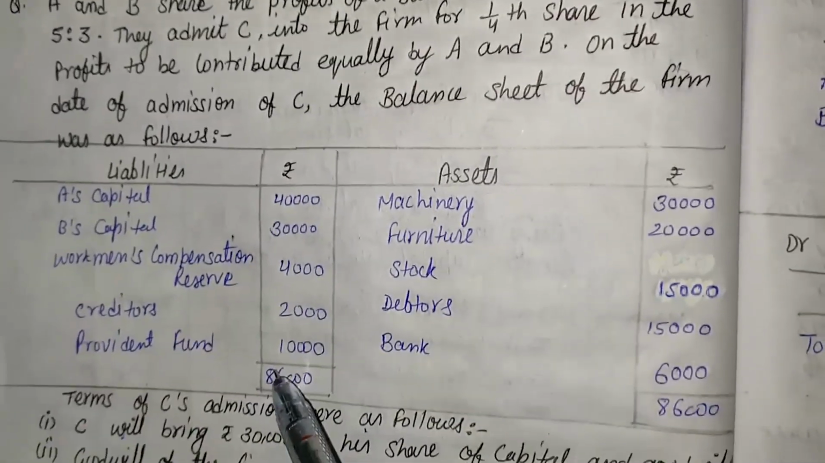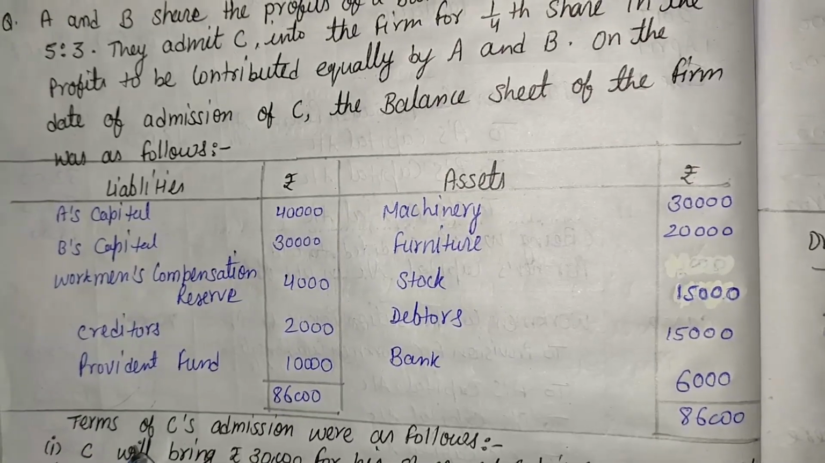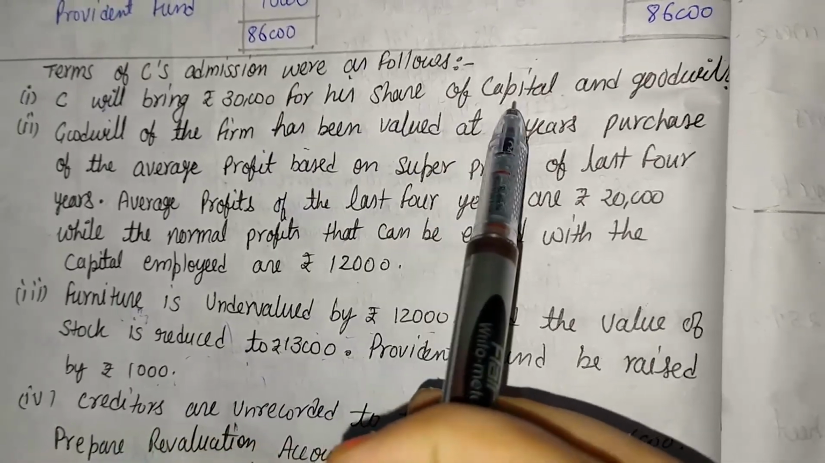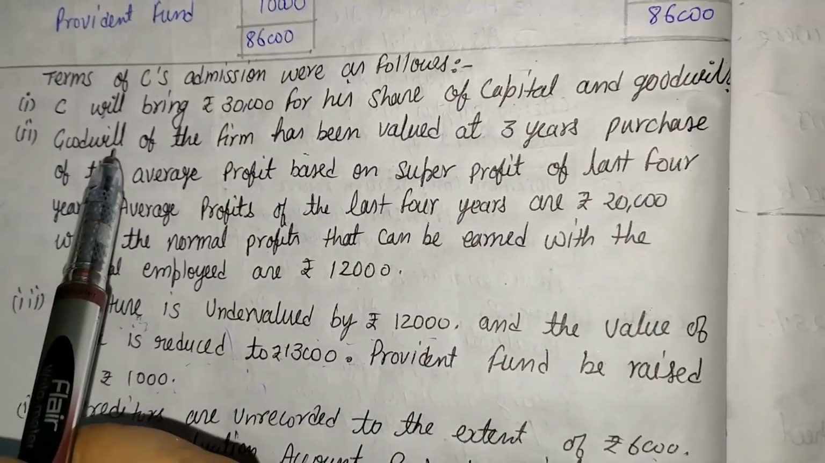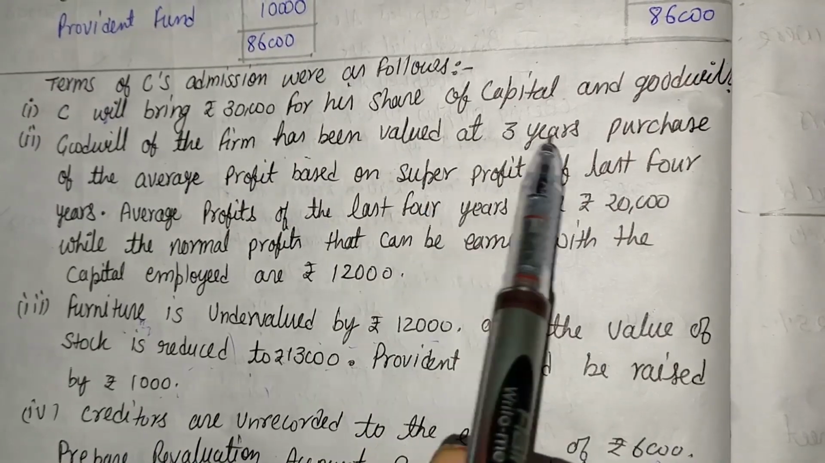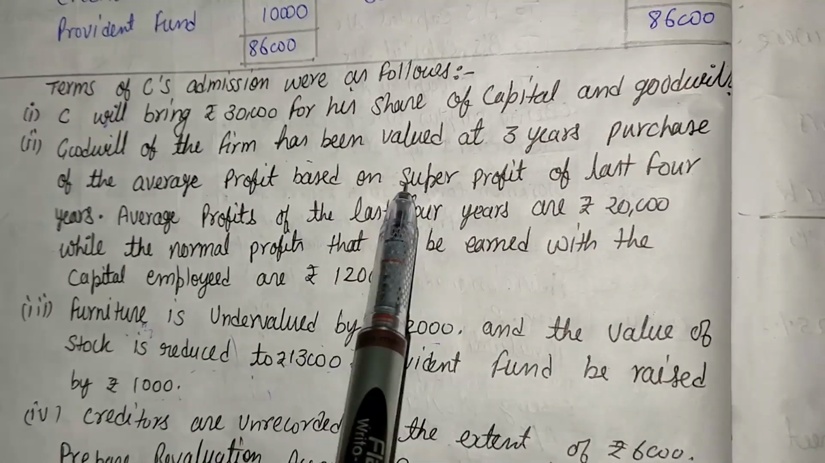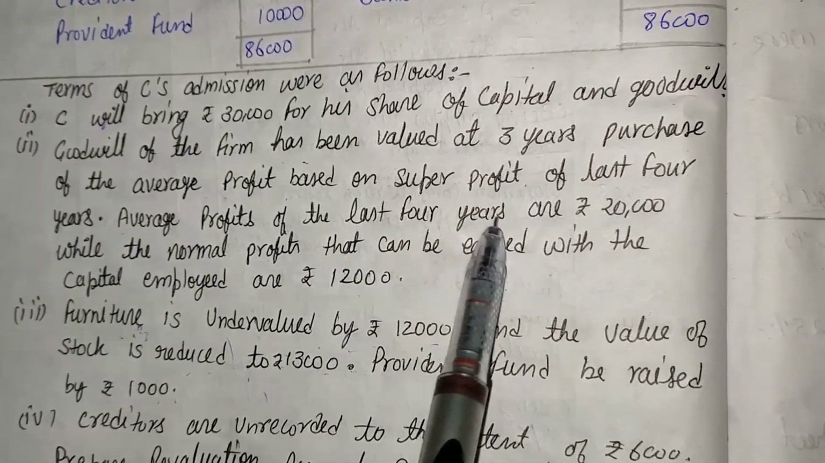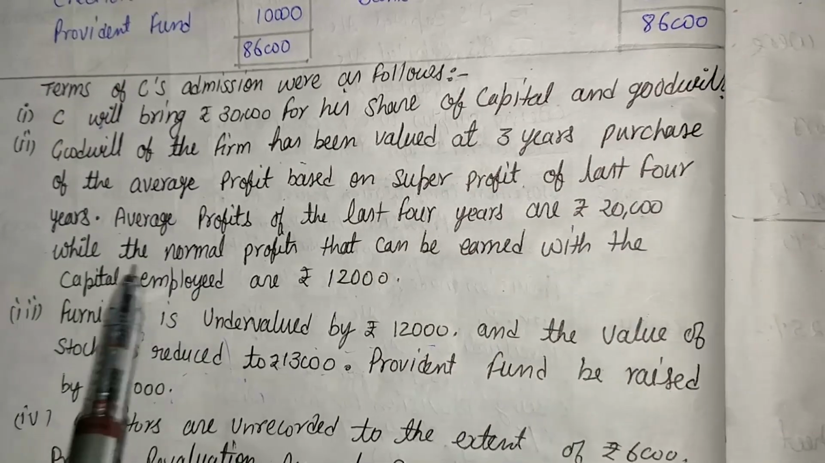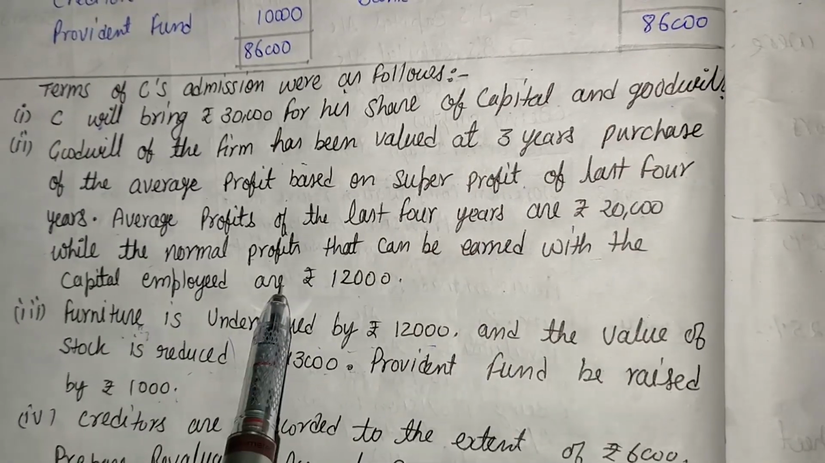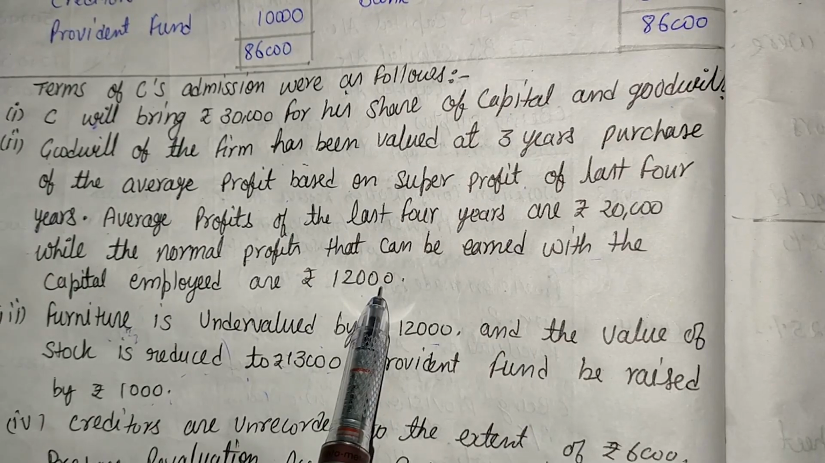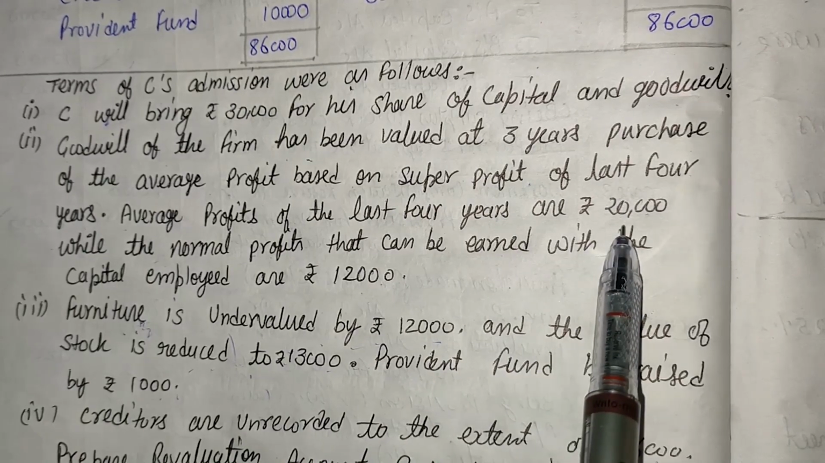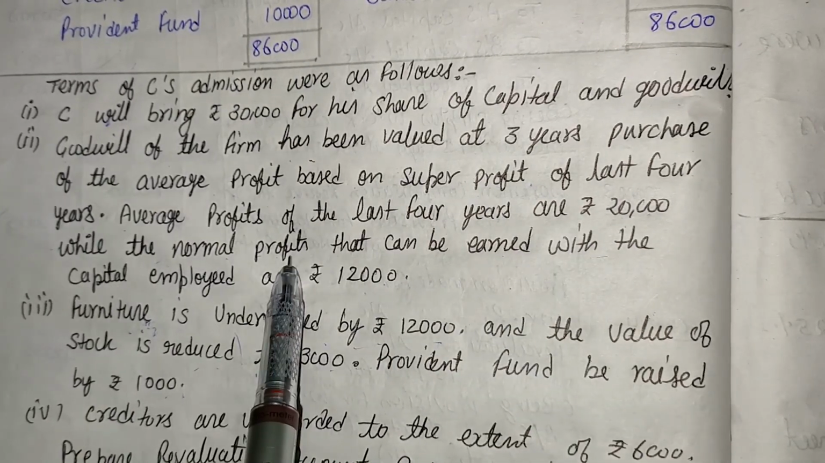Here the balance sheet is given and some additional information is also given, that is C will bring 30,000 for his share of capital and goodwill. The second information, goodwill of the firm has been valued at 3 years' purchase of the average profit based on super profit of last 4 years. Average profit of last 4 years is given, that is 20,000, while the normal profit that can be earned with the capital employed is rupees 12,000. It means in this point two main things are given: first, average profit is given and second, normal profit is given.